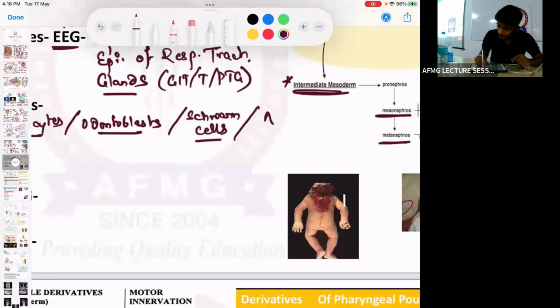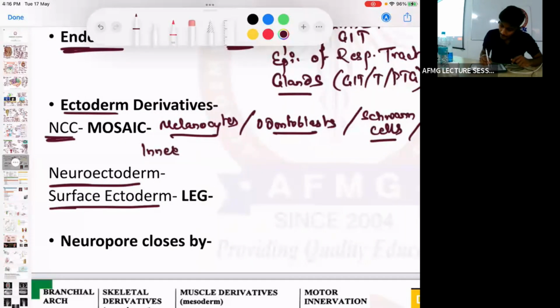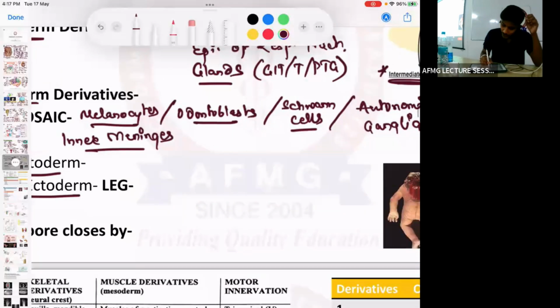A goes for the autonomic ganglia. I goes for the inner meninges. Which ones are they? Arachnoid and the pia mater. And these together are called the important leptomeninges. So inner meninges are arachnoid and pia mater. Together these are called leptomeninges. And leptomeninges are derived from the neural crest cells. Lastly, C goes for important.